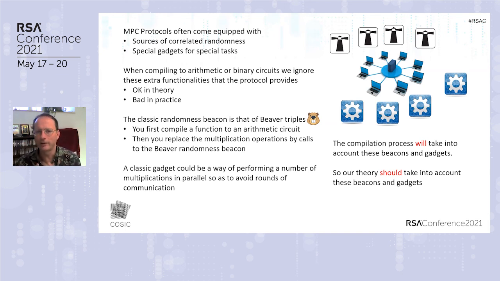A classic example of this is the randomness beacon provided by Beaver triples in MPC protocols, okay? You take the arithmetic circuit, and because you've got this Beaver randomness beacon, you can replace the arithmetic multiplications by calls to the Beaver triples. A classic gadget you might want to consider is that when you have linear secret sharing based MPC, you can perform lots of rounds in parallel to avoid rounds of communication. So we need to understand the compilation process, which takes into account these beacons and gadgets. And in fact, our theory should take into account these beacons and gadgets.